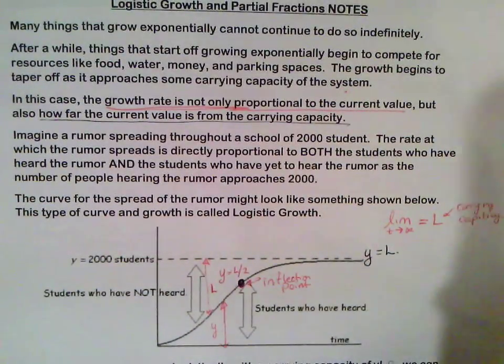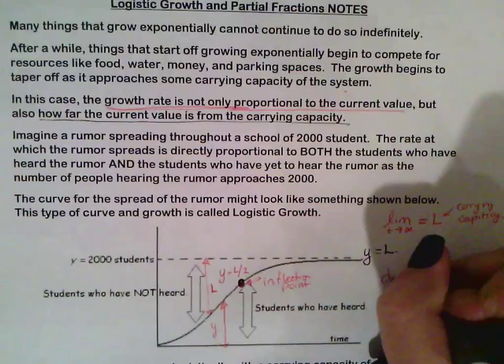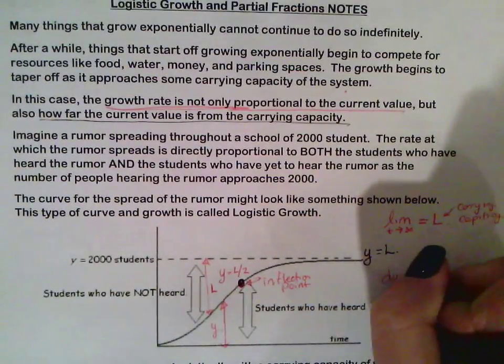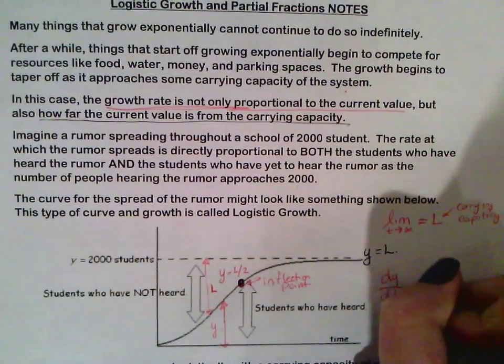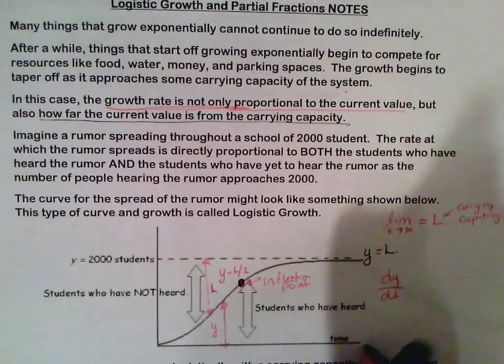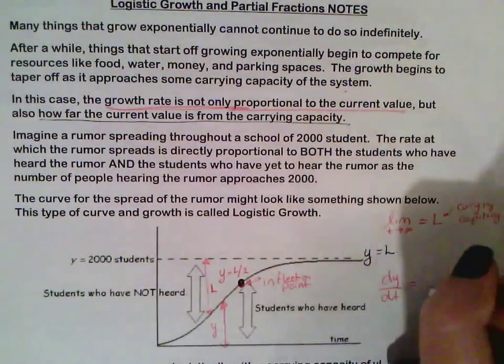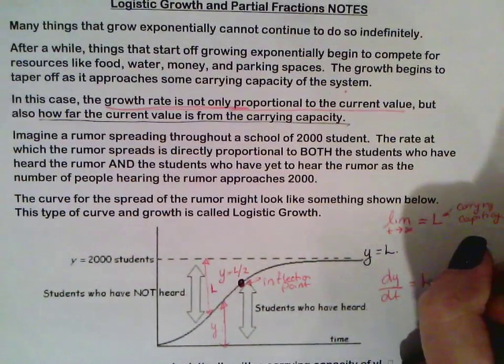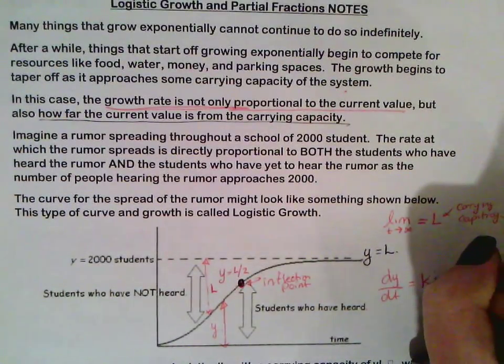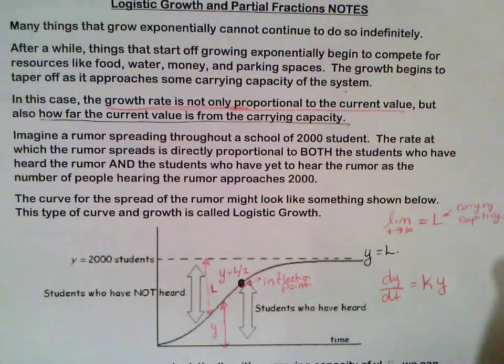So logistically speaking, the derivative of y with respect to time is similar to the exponential because it does start where k is going to be directly proportional to y, okay? So the growth rate is going to be directly proportional to its current value.